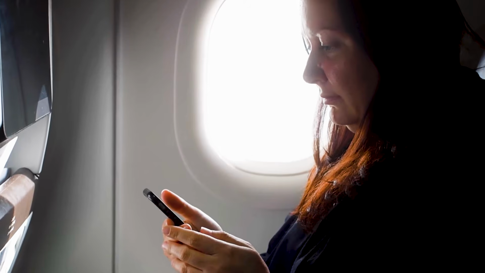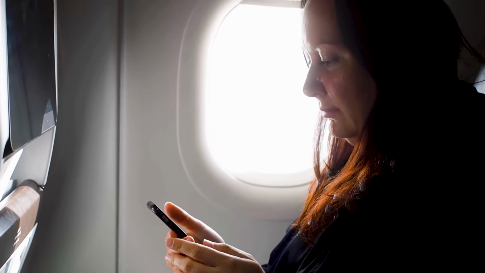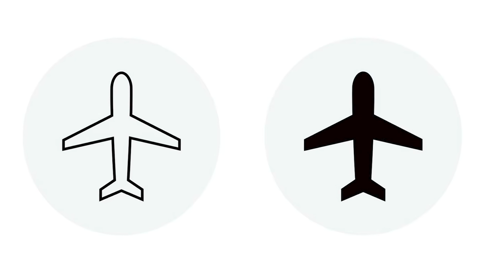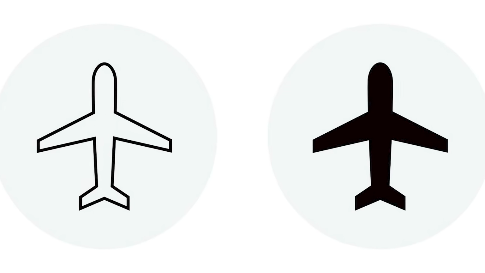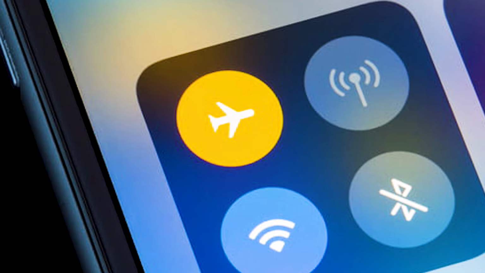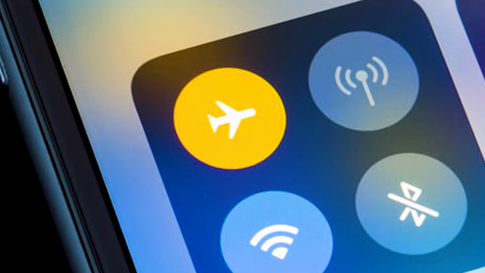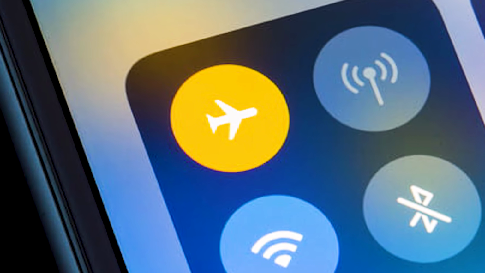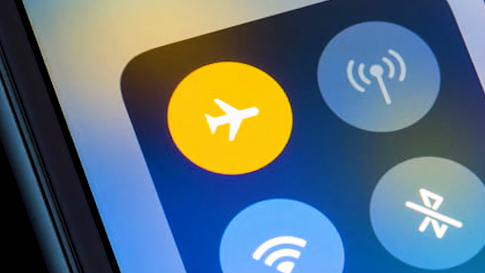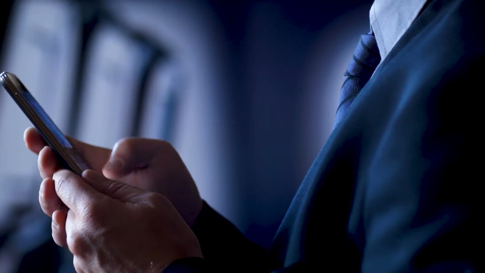Now that we know the technical and practical details of airplane mode, we can appreciate how this simple feature on our devices represents a fascinating meeting point between safety regulations, technological limitations, and practical considerations. The next time you are on a plane and hear the announcement to activate airplane mode, you will know exactly what is happening inside your device and why.